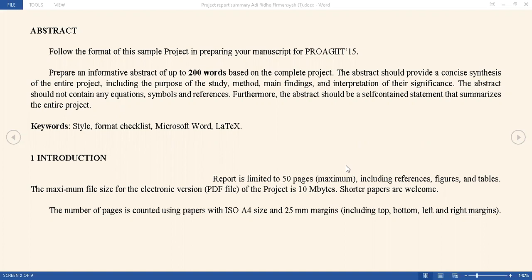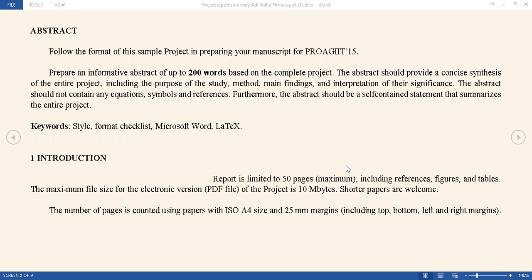Okay, we have the abstract. Follow the format of this sample project in preparing your manuscript. Prepare an informative abstract of up to 200 words based on the complete project.